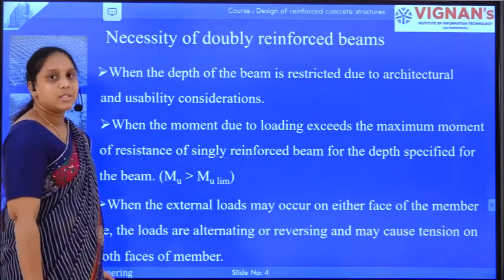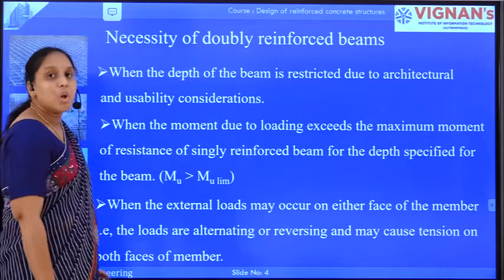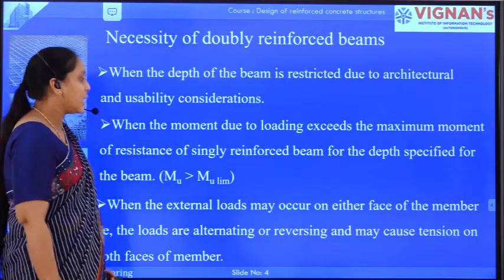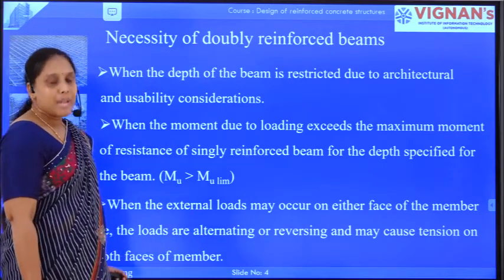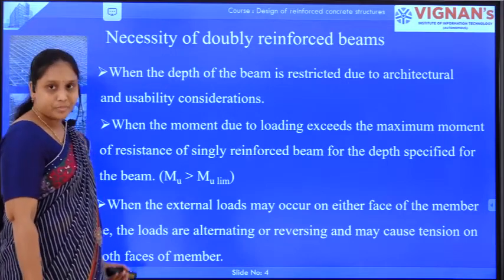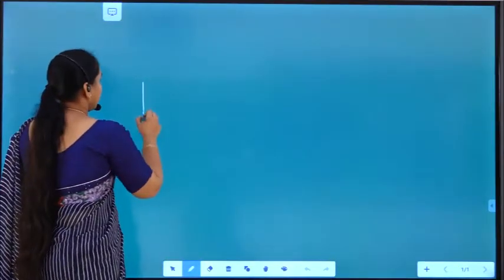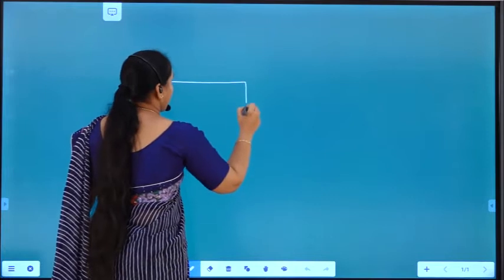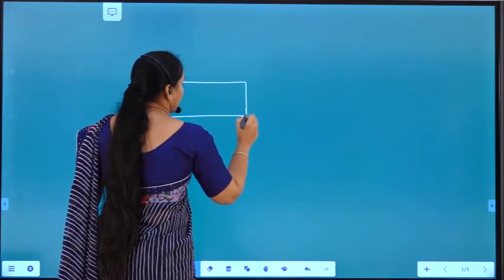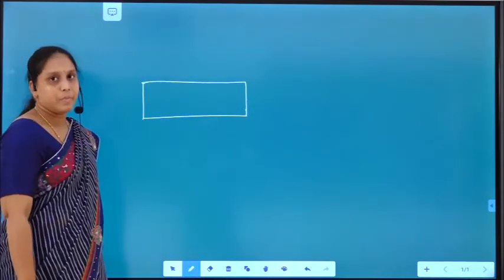And the next necessity for designing a doubly reinforced beam is when the external loads occurring on the beam member are in the reversal direction. For example, let us consider a plain concrete beam.